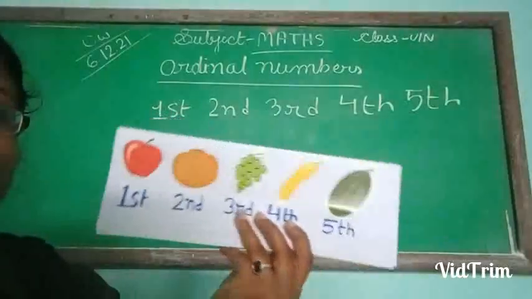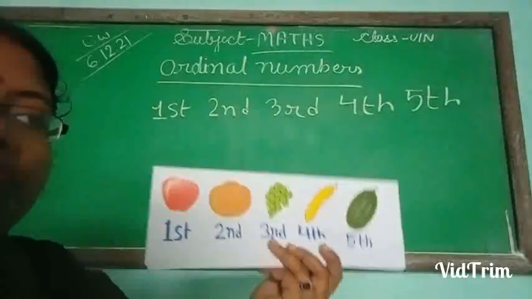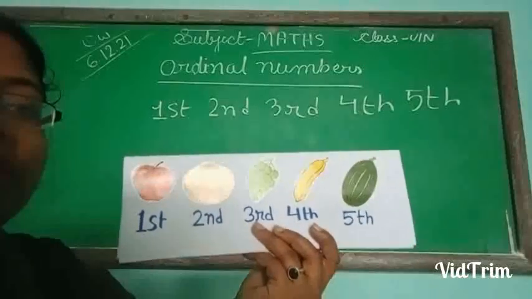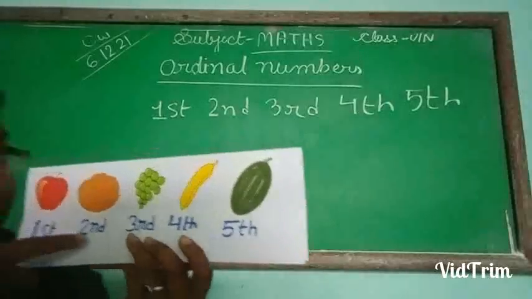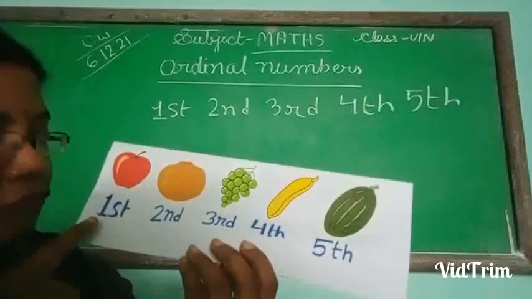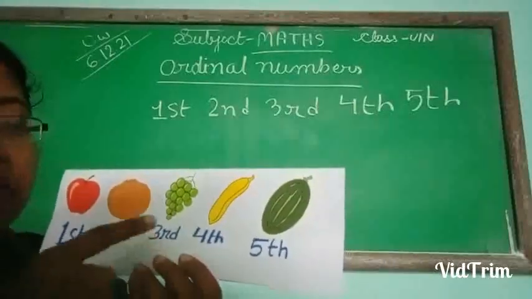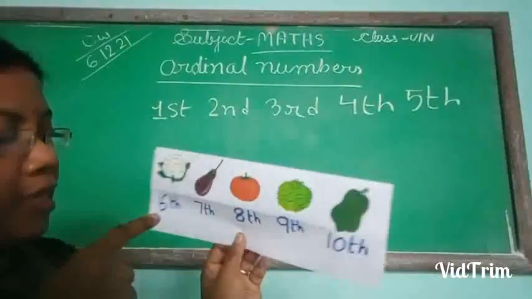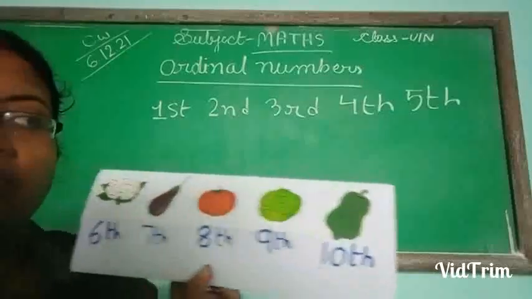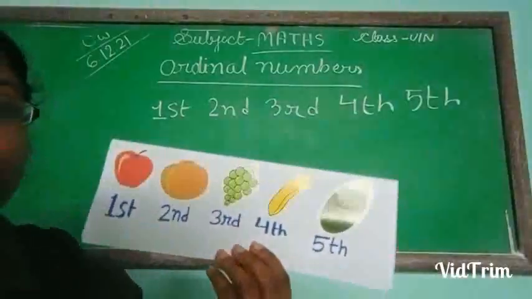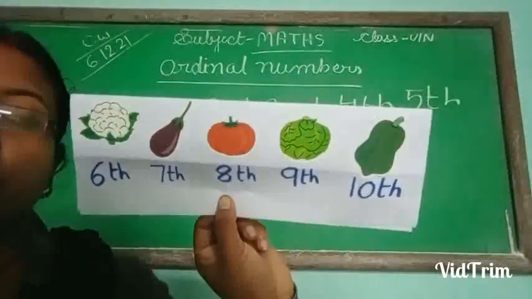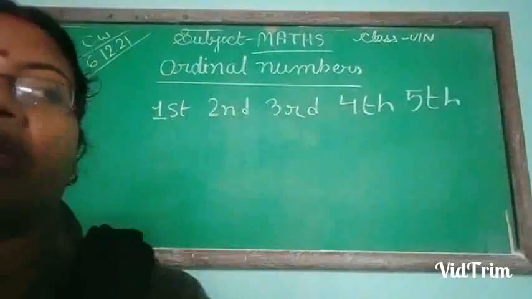So these numbers, see, these numbers are different from the numbers we are writing. These numbers are called ordinal numbers and in pronunciation they are first, second, third. Not 1 ST, no, it's wrong. First, second, third, fourth, fifth. Then sixth, seventh, eighth, ninth, 10th. So all these have some position. These flowers and fruits standing in a line have some position. The number which shows us the position is called the ordinal number.